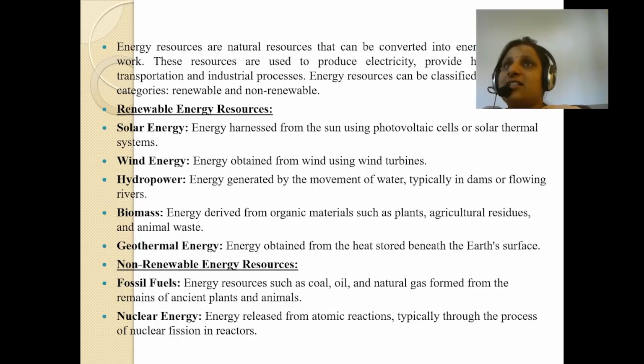So these are classified into two categories. Non-renewable energy sources means they can't change their form. They have to be used in the same way. Energy sources such as coal, oil, natural gas are formed from the remains of ancient plants and animals. So these are the non-renewable energy sources. Nuclear energy is the energy released from atomic reactions, typically through the process of nuclear fission in reactors.